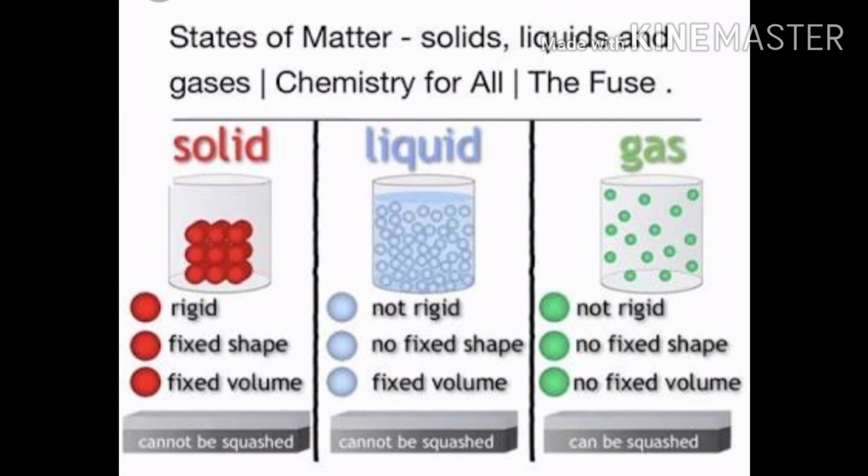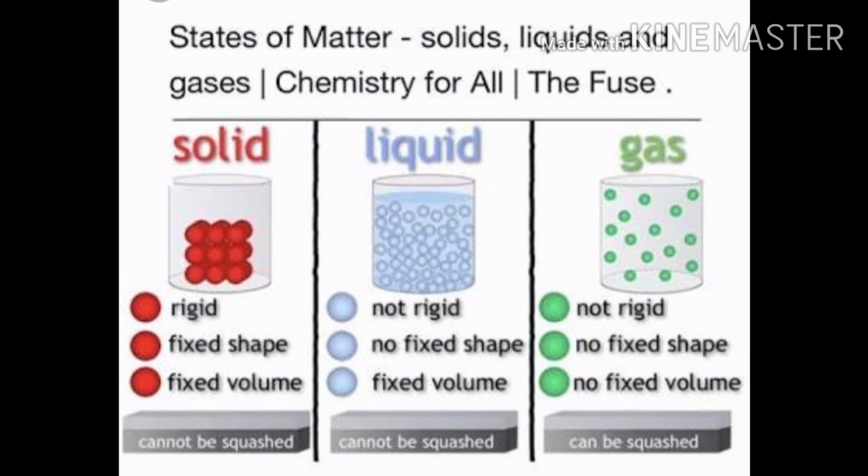In liquid the particles are less tightly packed and that's why the liquids can move. Liquids do not have a fixed shape, but yes, they have a definite volume. For example, half glass of water, if you put it in the water bottle, then also its quantity will remain the same. Gases neither have fixed shape nor definite volume. Yes, but gases can be compressed. Compressed means more amount of gas can be put in a small container. For example, gas cylinder at home. More quantity of gas is compressed, taken in a small container.